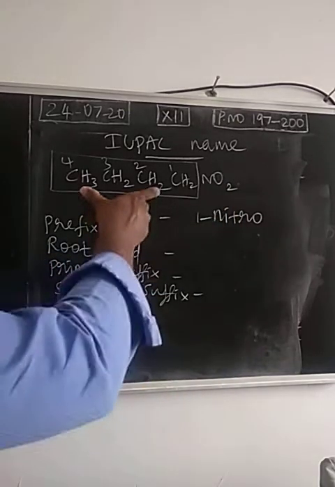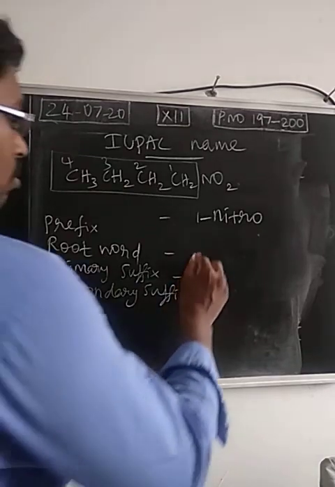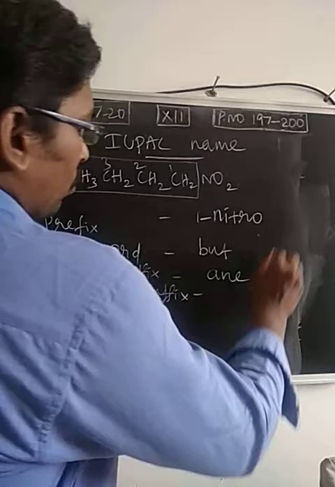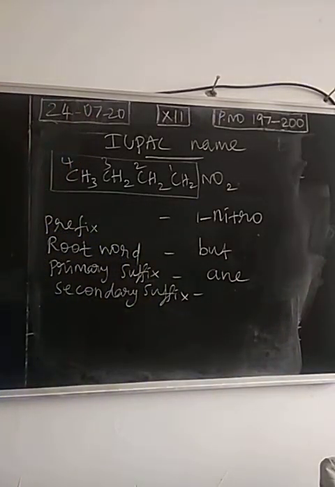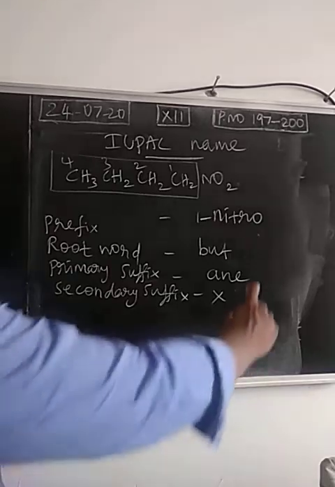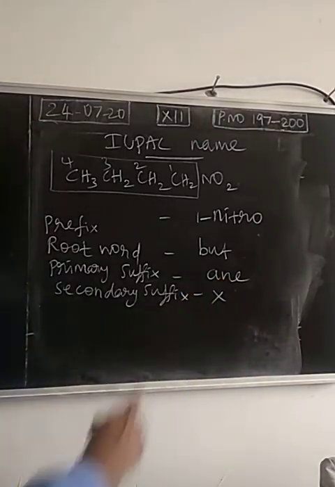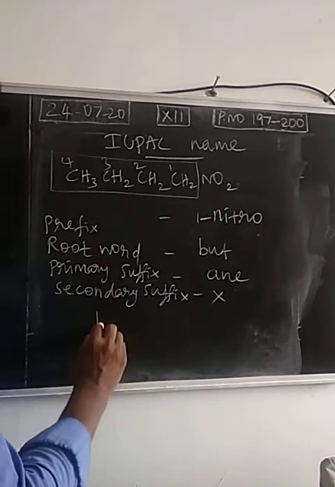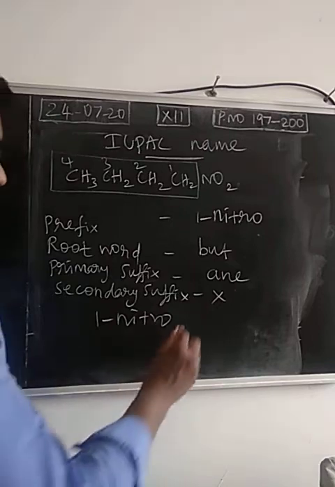Root word. The longest chain contains 4 carbon atoms. So this is but. Between the carbon atoms in the chain, only single bonds. So saturated compound. So ANE is the primary suffix. Secondary suffix will not be mentioned because we have taken the functional group as a substituent here. So there won't be a secondary suffix. If a secondary suffix is there, while connecting these two, the last letter will be struck out. But here we don't have a secondary suffix. So connect all these words. 1-nitrobutane.